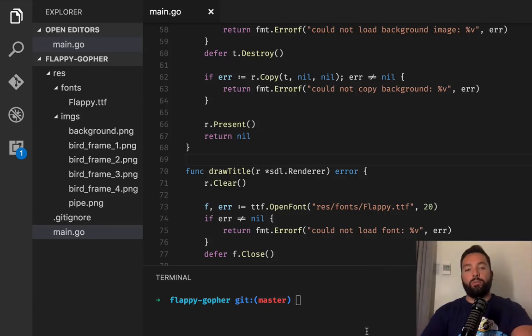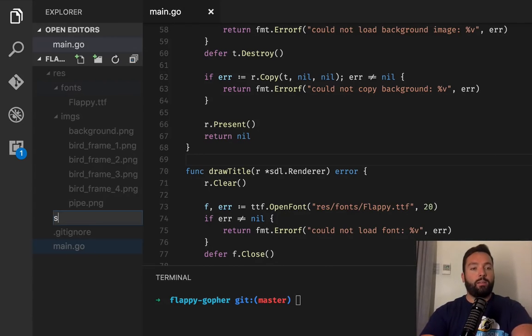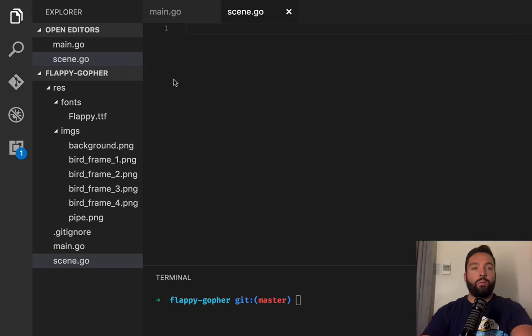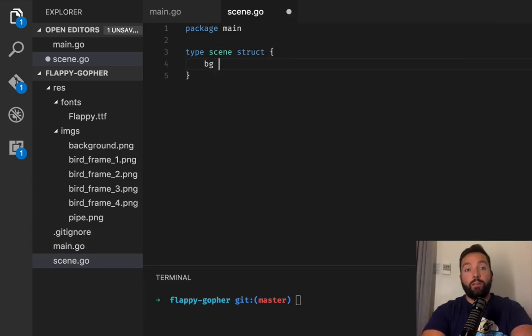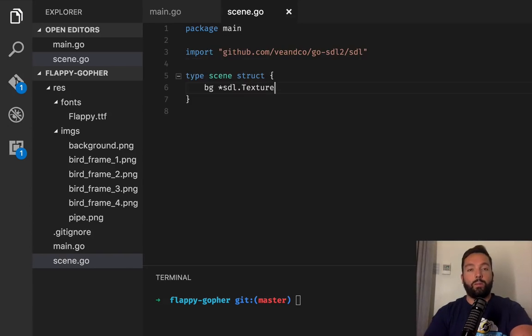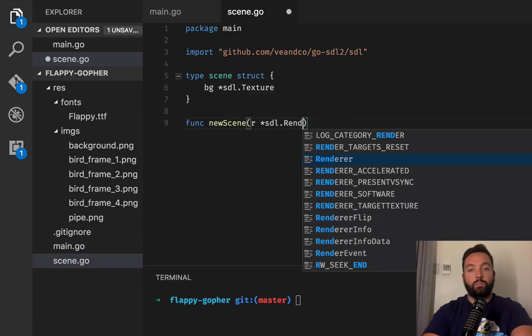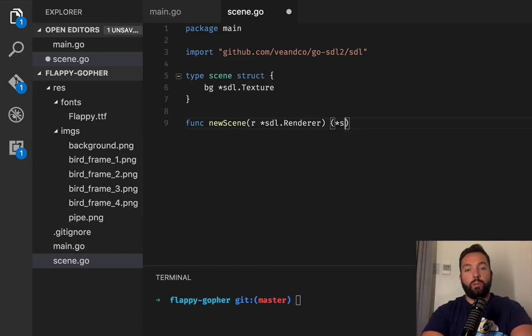I'm gonna move it to a different file for the sake of clarity. So scene.go, it's gonna be, nope, package main. I'm gonna have my type scene, which is a struct. And for now, it's gonna have the background. So that was an SDL.texture. And when I do new scene, what it should do is pass the render, SDL.render, and it's going to return a pointer to a scene and an error.